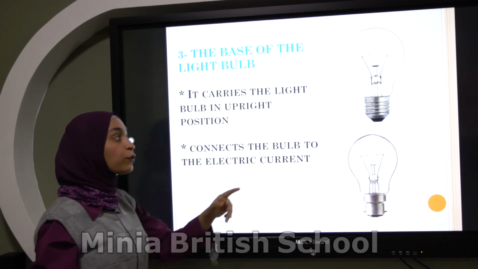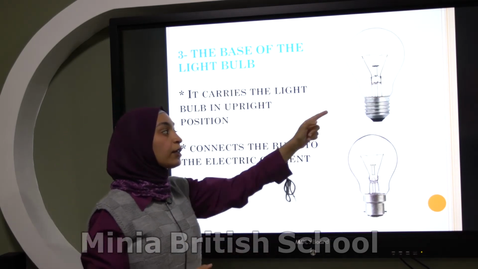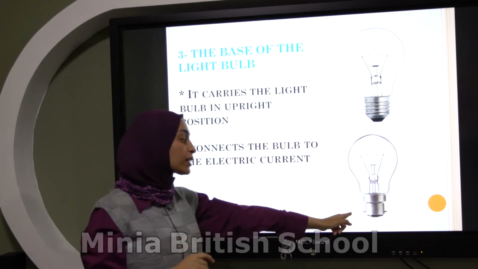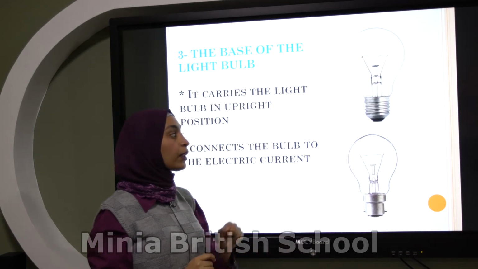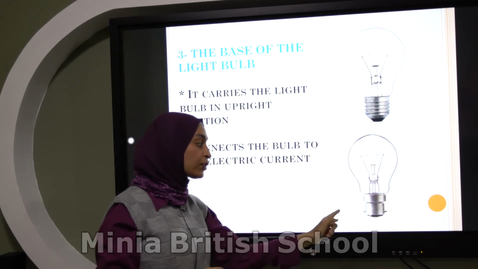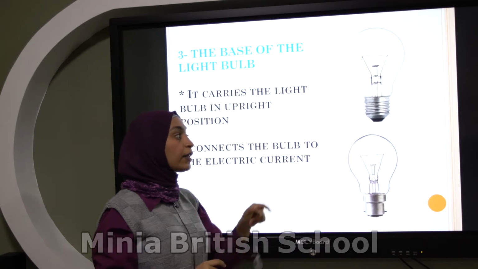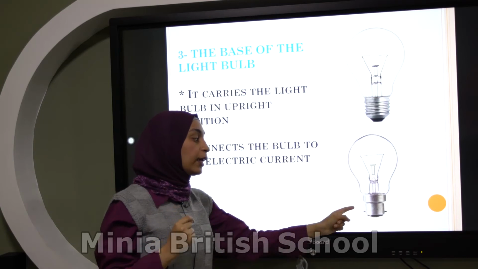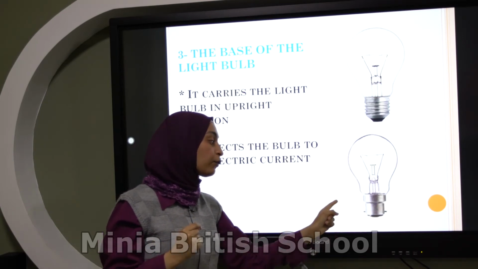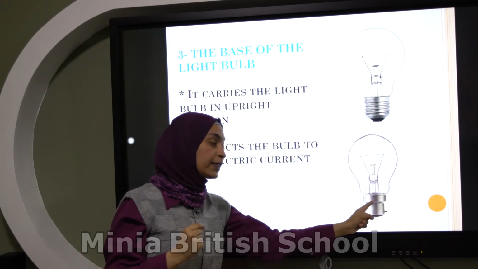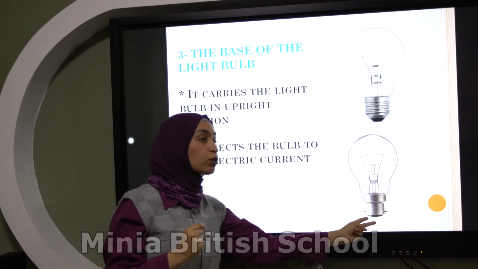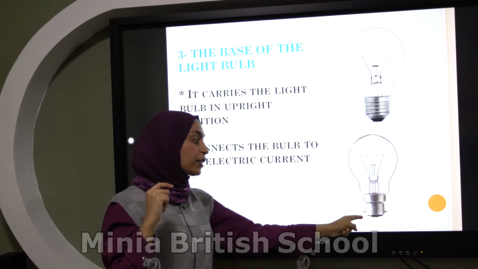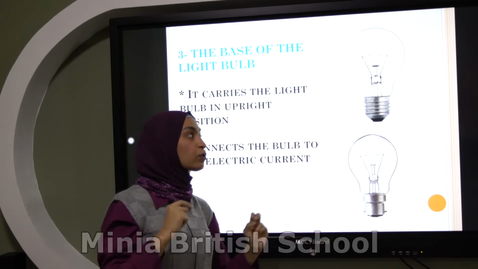But here we have two types of the base. The first type, spiral, and the second type, two side nails. Here, spiral, and here, two side nails. In the spiral, we can find one piece of lead. In two side nails, we have two nails, one nail at each tip, and two pieces of lead. Again, in a spiral, one piece of lead. In this type, two nails and two pieces of lead.